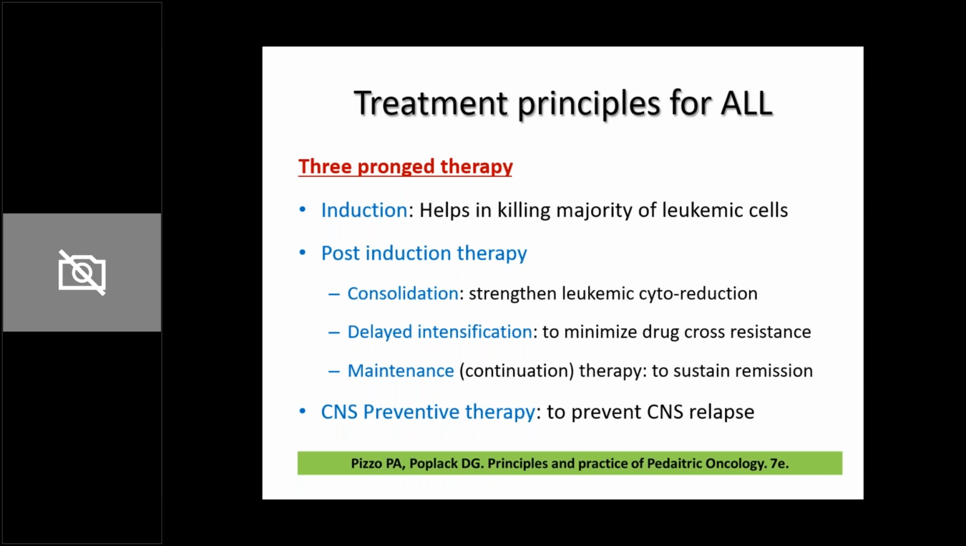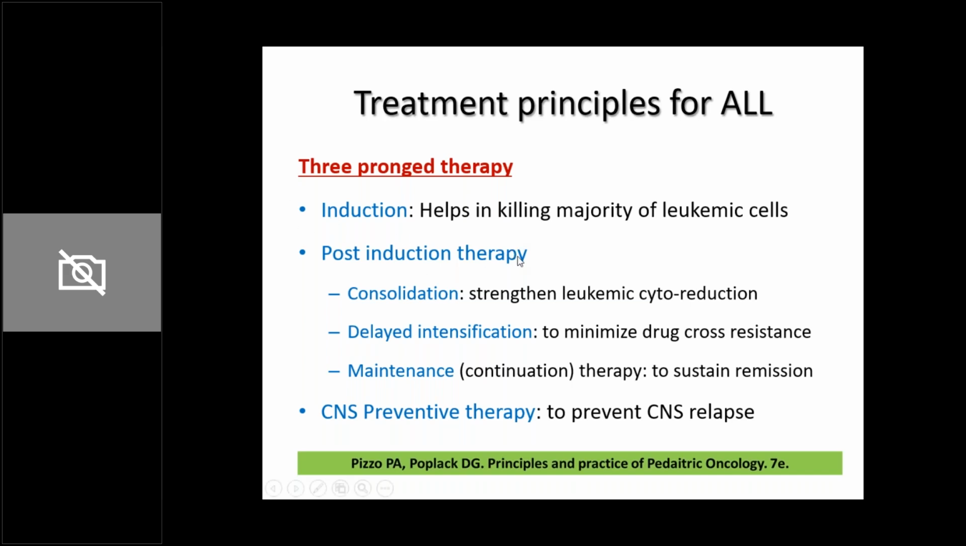Now, lastly, the treatment principles for ALL. What are the treatment principles you use? There are 3 forms of therapy. First, you give induction. In induction, you give a combination of drugs which helps in killing the majority of the leukemic cells. Usually a 4-drug combination is used in which steroids play a very important role. These 4 chemotherapy drugs are given together, and they help in killing the majority of the leukemic cells. Usually this induction lasts around 28 to 35 days. That is around a month.